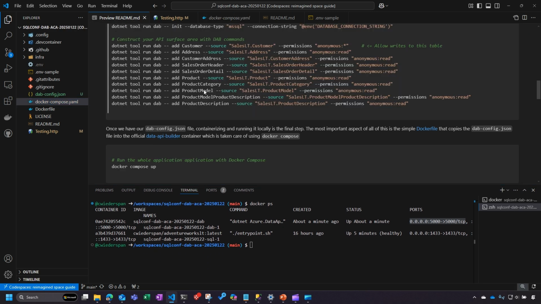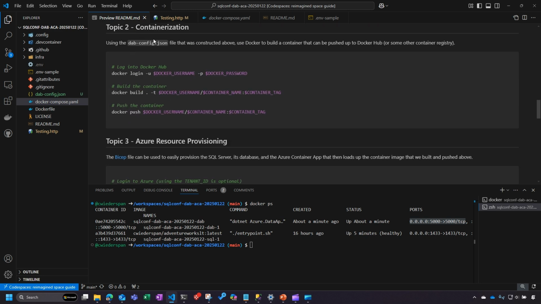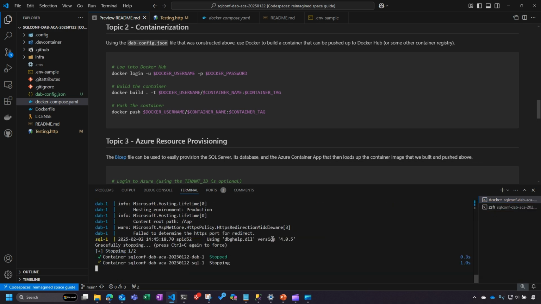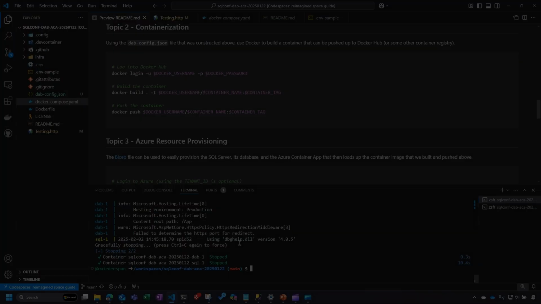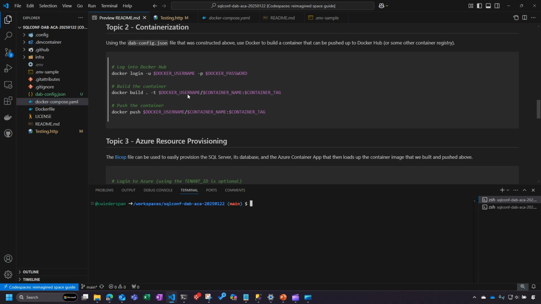So I'm going to come back over to my README file. We're moving on to topic 2, containerization. I need to switch my thing back. I'll go ahead and close out my Docker Compose, let those containers unwind. Okay, so that's done. Clear that up.